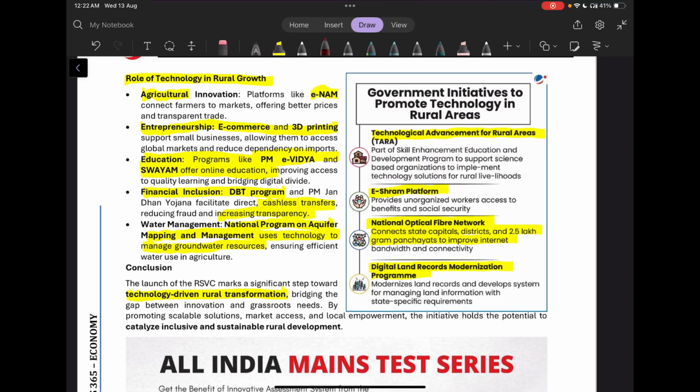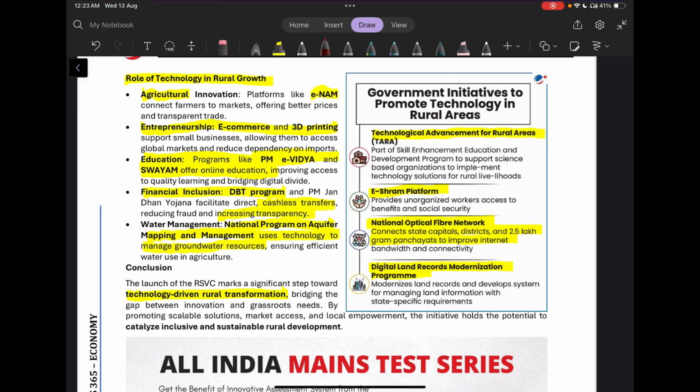So now what is the role of technology in rural growth? If we see in agriculture, platforms like eNAM help the farmer to connect with the market. They can get better prices and the trade is also transparent. Then in entrepreneurship, we have e-commerce. Whole of the e-commerce is based on technology. So e-commerce and 3D printing can support small businesses. They can allow them to access global markets, which will somehow also reduce our imports.